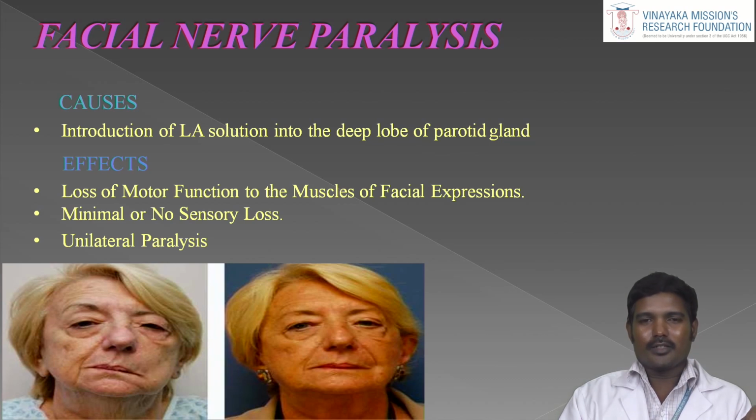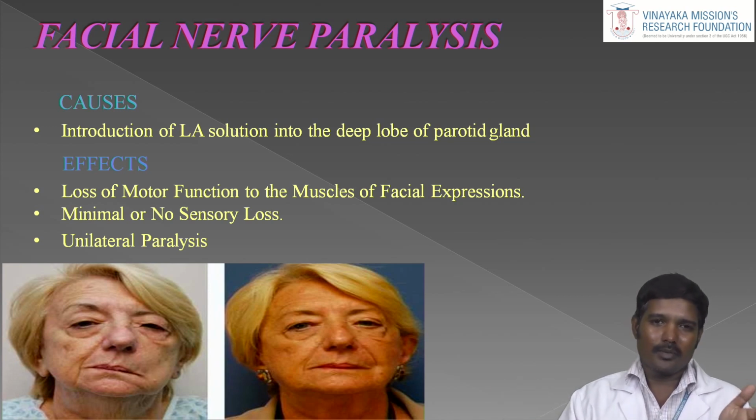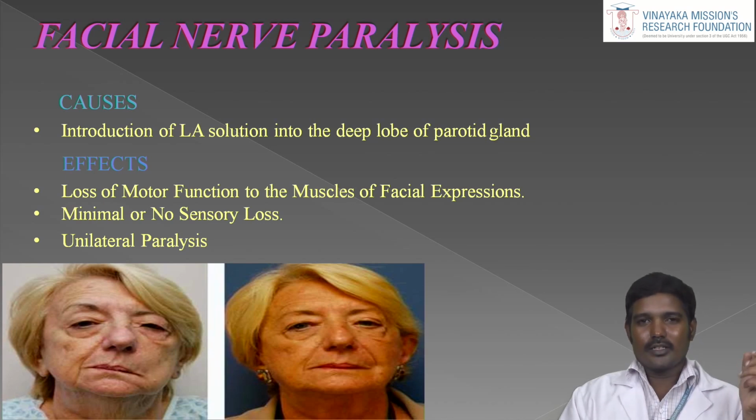But what happens is that a lot of people do it wrong. The barrel of the syringe should be kept over the opposite premolar region, but sometimes the needle is not hitting the bone. So a lot of people bring the barrel of the syringe more anteriorly to hit the bone. At that time your needle tip may go more posteriorly, into the deep lobe of the parotid gland. Many people nicely aspirate and deposit the solution, and that solution causes the transient facial nerve paralysis.